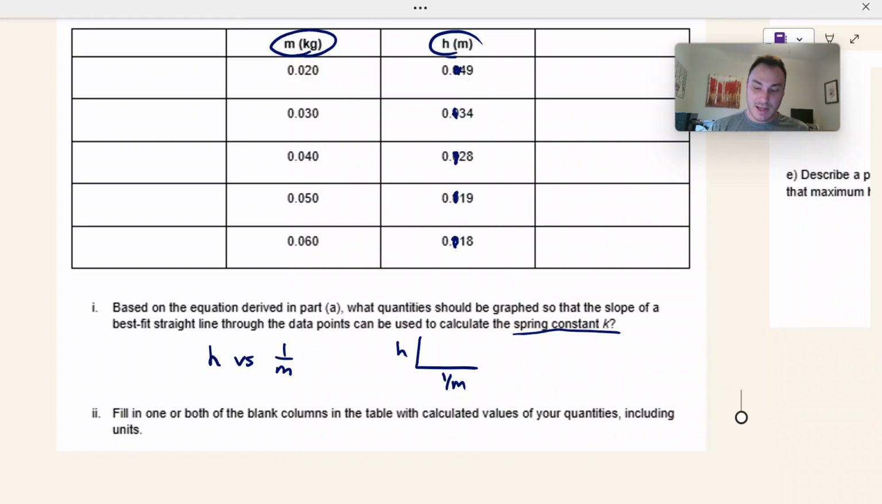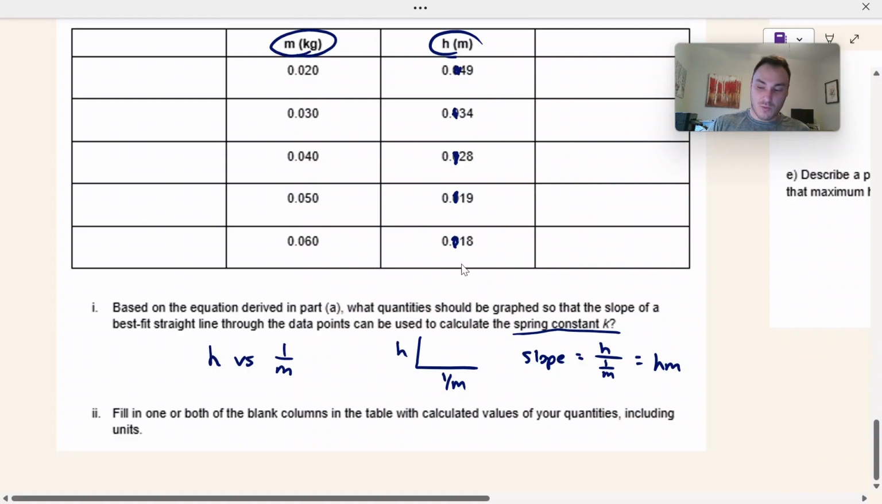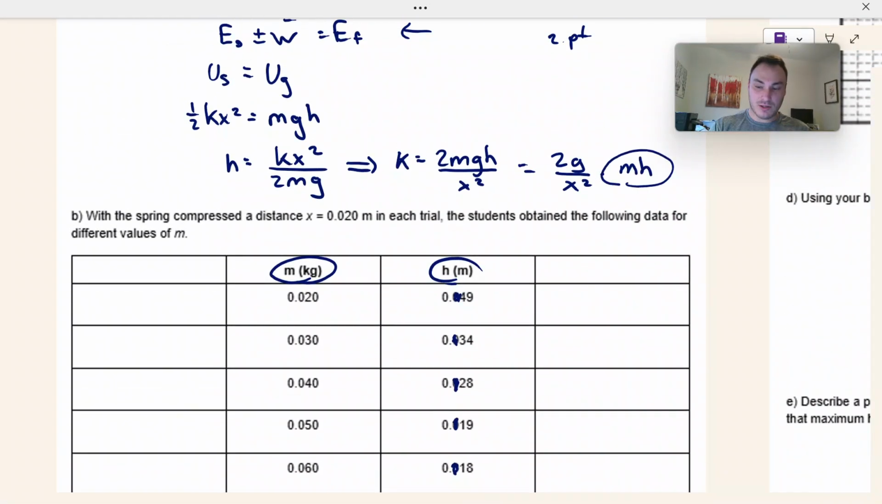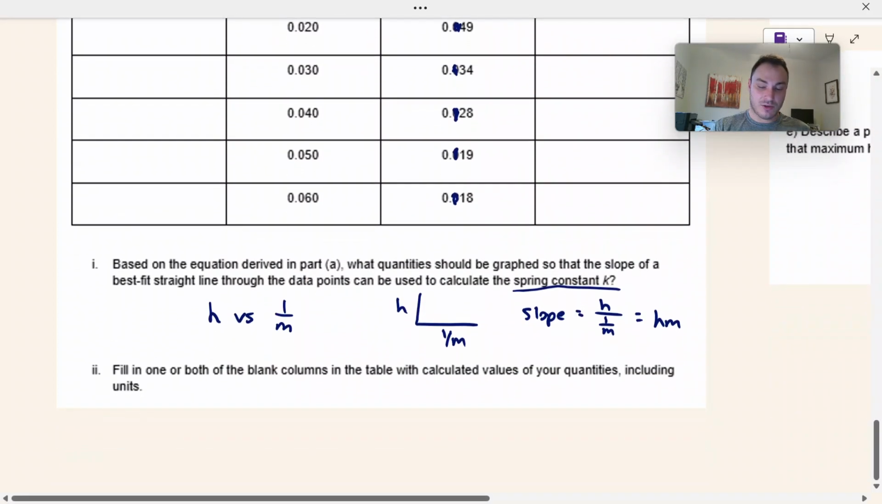Then my slope is rise over run. So the rise of the line is going to be h. The run is going to be 1 over m. Dividing by a fraction means multiplying by the reciprocal. So h over 1 over m is the same as hm, which is what I want to find k. That's what the k expression implies. So these are the correct axes.